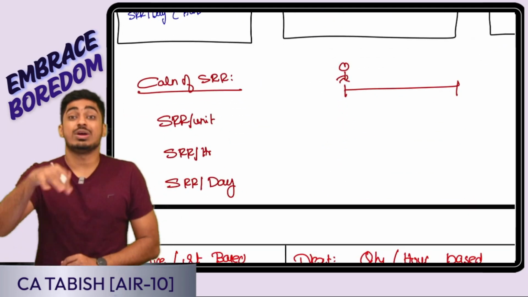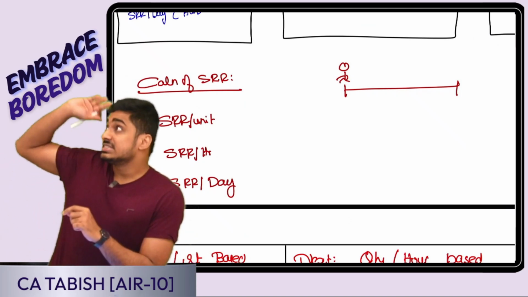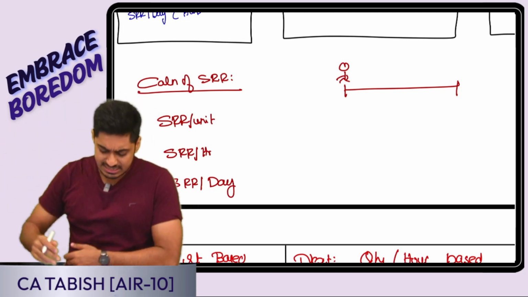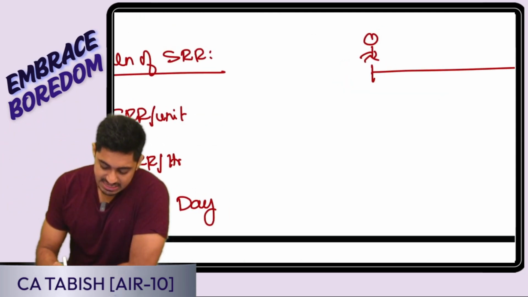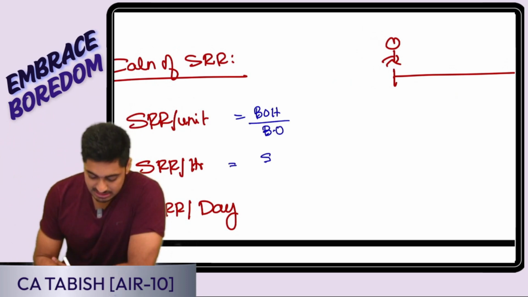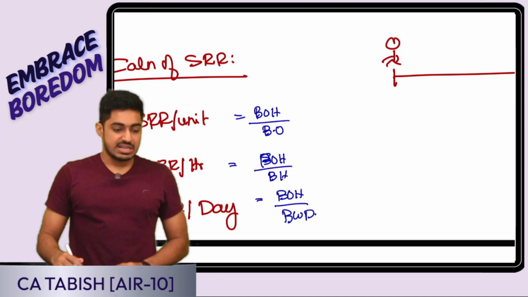The next thing is, how do I calculate SRR? Standard recovery rate. When am I calculating, students? At the start of the period. At the start of the period, which data is available? Only budgeted data is available. So SRR per unit is budgeted overheads divided by budgeted output. SRR per hour is budgeted overheads divided by budgeted hours. SRR per day, if I want, is budgeted overheads divided by budgeted working days. Is this clear, everyone? Perfect.